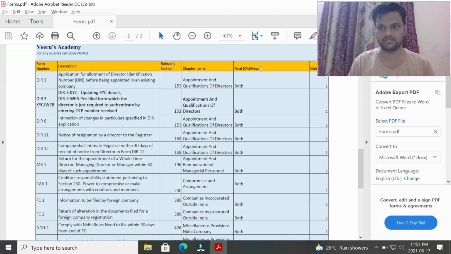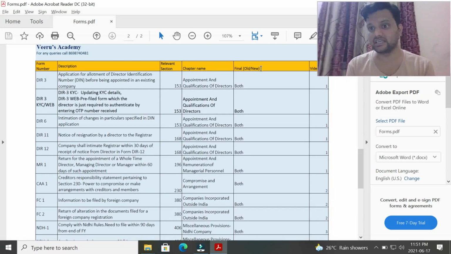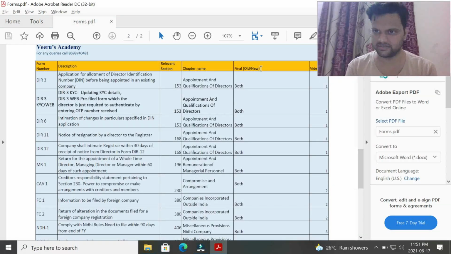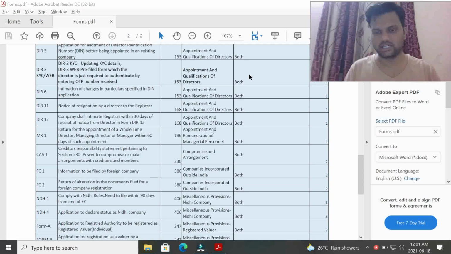For example, in 21-22 he used the DIR-3 web form and completed it simply using an OTP. For example, in the 22-23 financial year, there is some change: his email ID has changed, his mobile number has changed. Which form does he have to use, DIR-3 web or DIR-3 KYC? The answer is DIR-3 KYC. He has to update the details because the KYC details have changed. I hope you understand the difference. Now let's move on to another form, that is DIR-6. What is DIR-6?